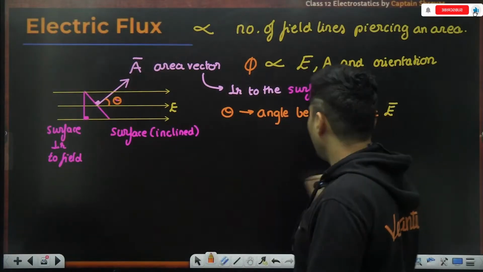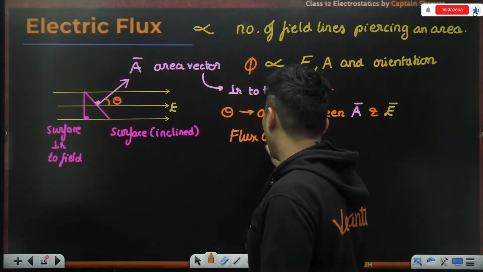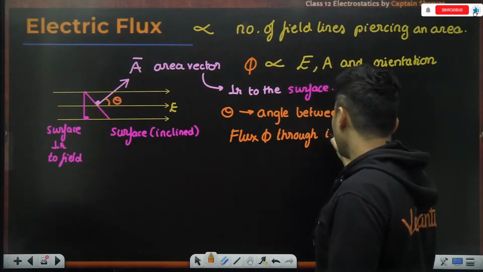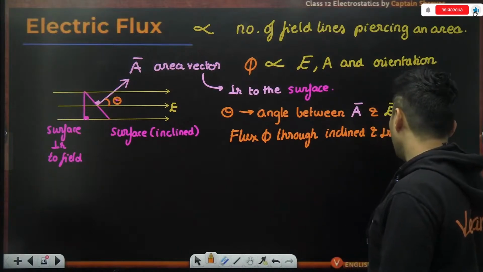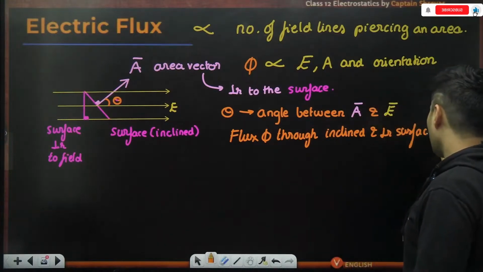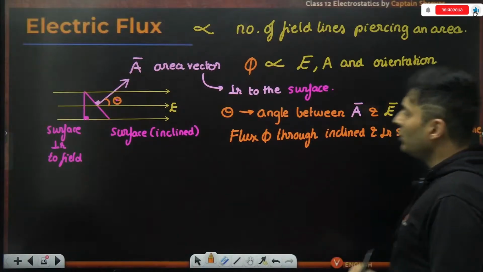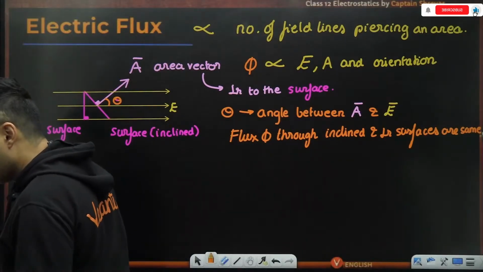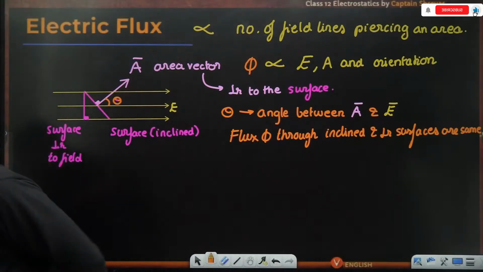So I can say that the flux phi through the inclined and the perpendicular surfaces is going to be the same. Everyone till this point? Yep. Very good. Awesome.